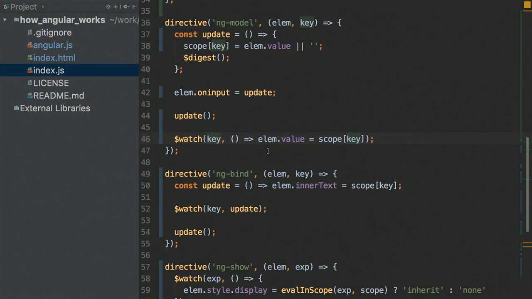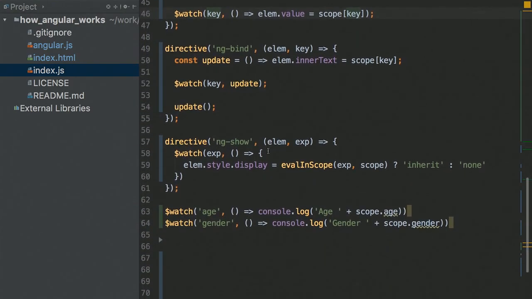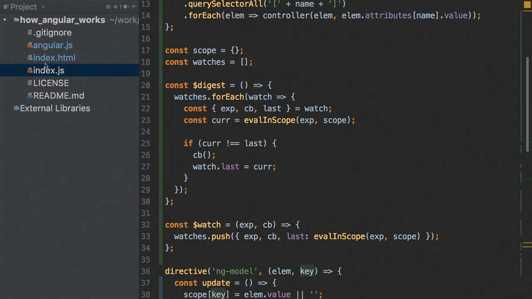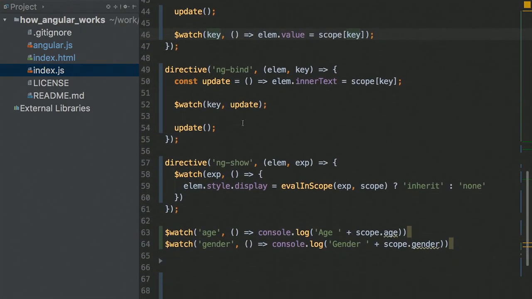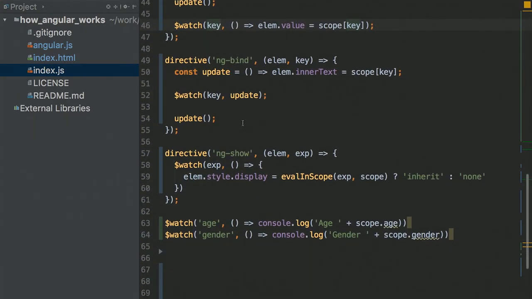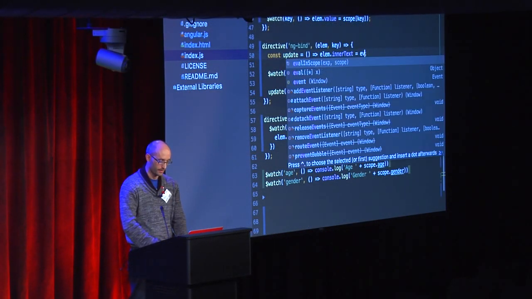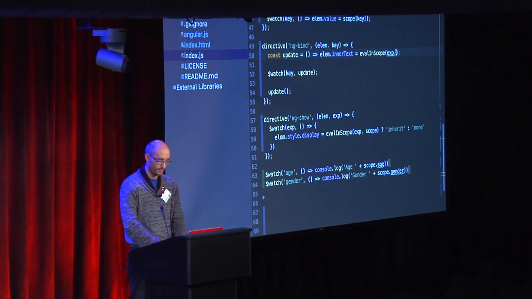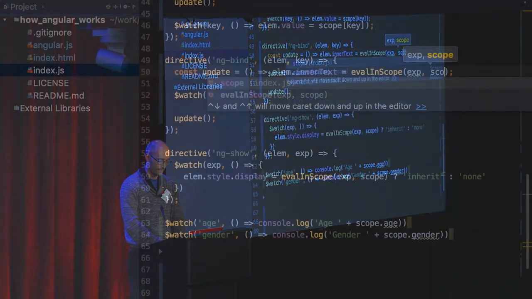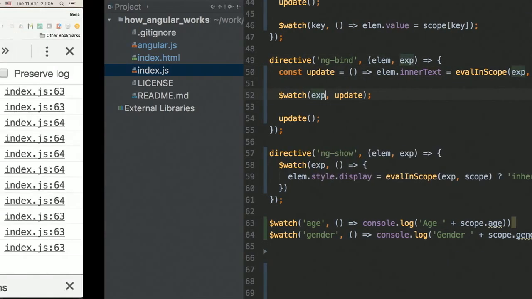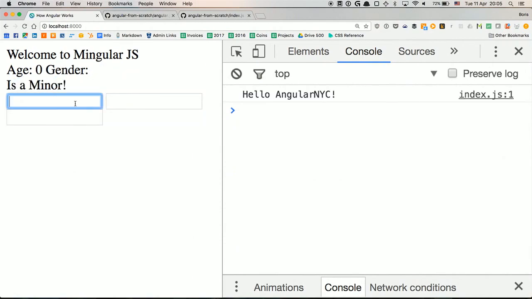Ngbind, scope. Eval in scope. Right. Eval in scope, expression, and scope. Let's change this to expression. So it's clean. Perfect.